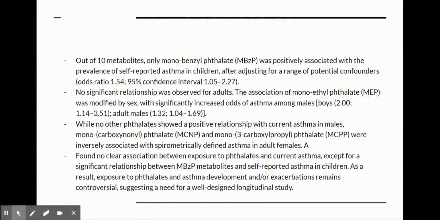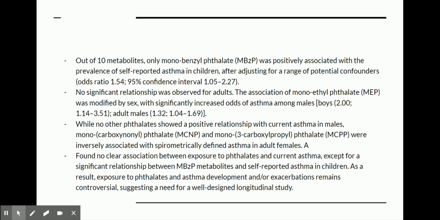Out of the 10 metabolites, only monobenzyl phthalate was positively associated with the prevalence of self-reported asthma in children. No significant relationship was observed for adults. The association of monoethyl phthalate was modified by sex, which significantly increased odds of asthma among males, while no other phthalates showed a positive relationship with current asthma in males. Mono-carboxyisononyl phthalate (MCNP) and mono-3-carboxypropyl phthalate (MCPP) were inversely associated with spirometry-defined asthma in adult females.